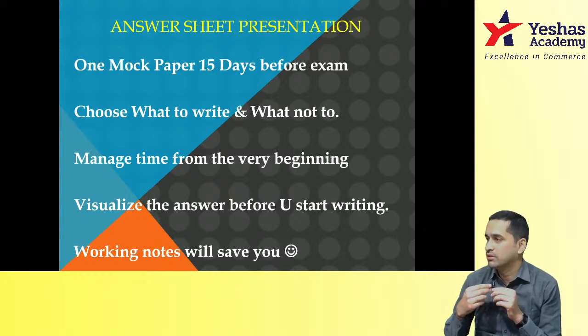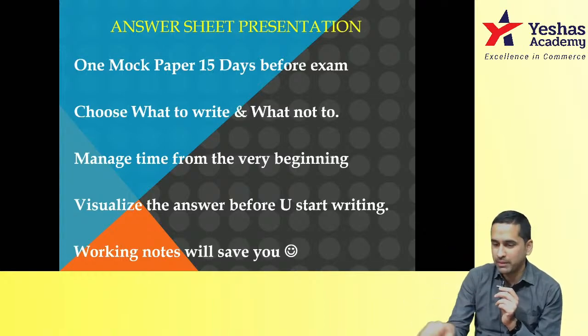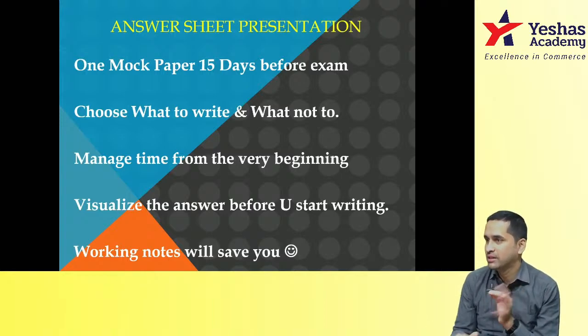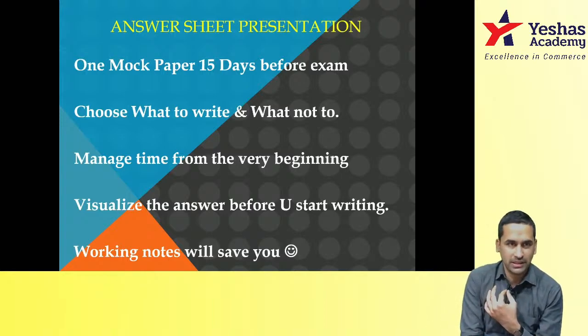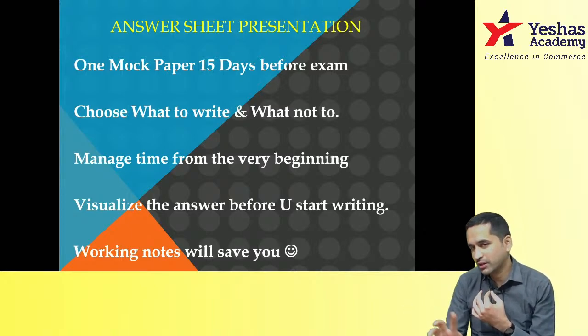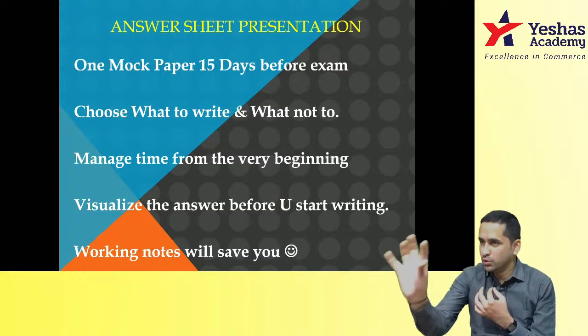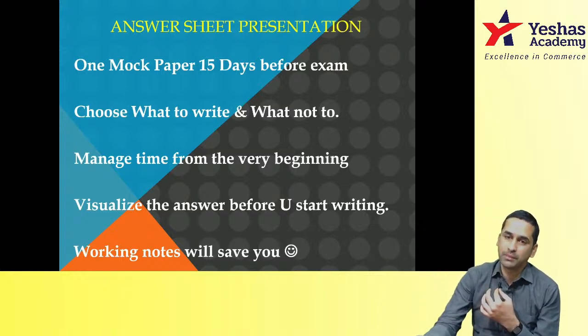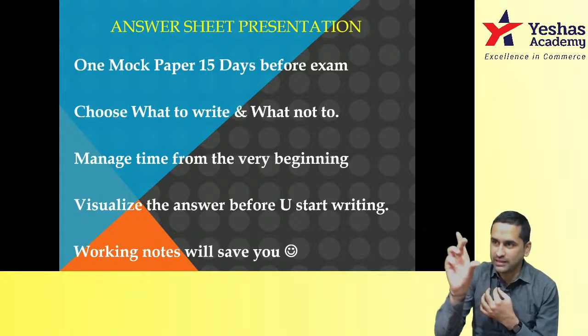Suppose there is one question you know you can't answer, but in that one working note you can do. Suppose this is the last 5 minutes, I can't do anything, the 90 marks paper is written, 2 questions for 10 marks each, I can't answer any of those, but in one question I know I can do one step. Do that one step properly and come. You will get marks even for that step, that working note, that ledger account.